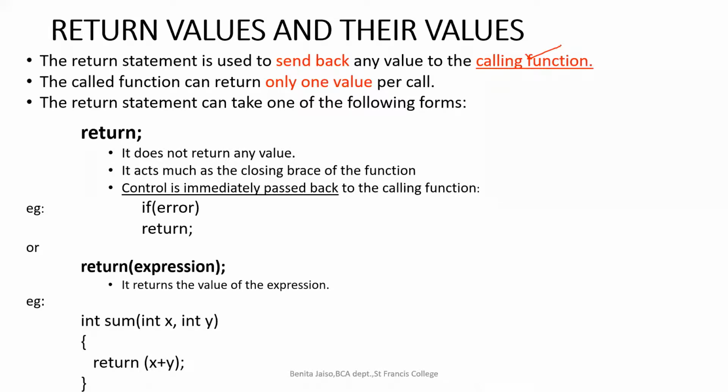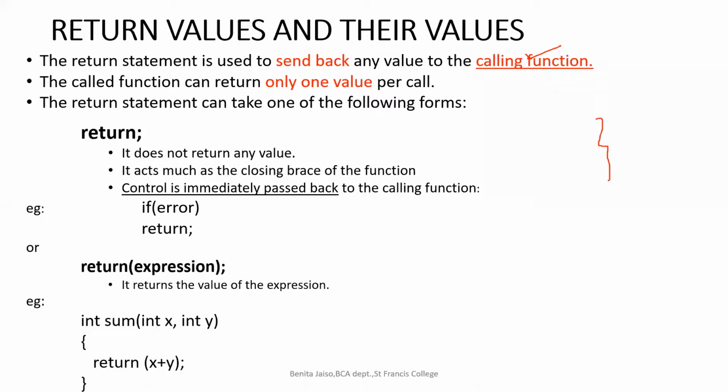Whenever it encounters a return statement, the program control will move back to the calling function. So it does not return any value. It acts as a closing brace: whether you write return or not, when it encounters the closing curly bracket, the control will be immediately passed back to the calling function.